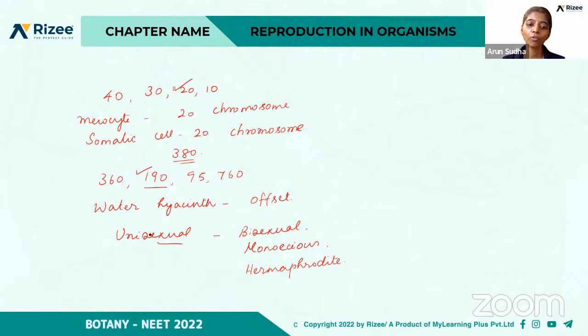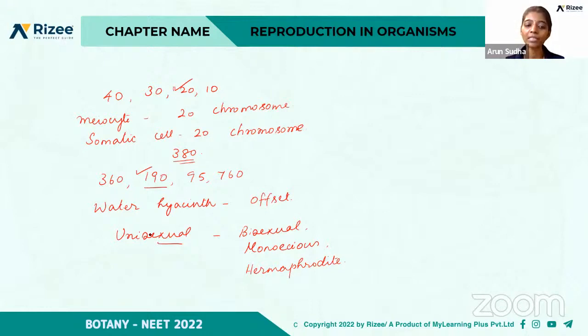The next question, which of the following sets of organisms have haploid parental body? Option A, pteridophytes, gymnosperms, and protists. Option B, many monerans, fungi, algae, and bryophytes. Option C, many algae, bryophytes, gymnosperms, and fungi. Option D, protists, fungi, sponges, and cnidarians. So what is the correct option here? Which of the following sets of organisms have haploid parental body? So among these groups, which one has all organisms with the haploid parental body?